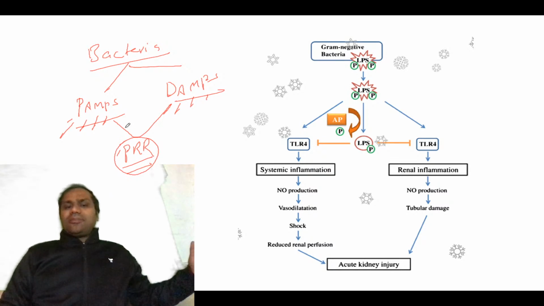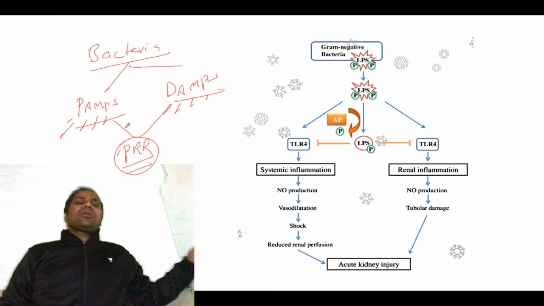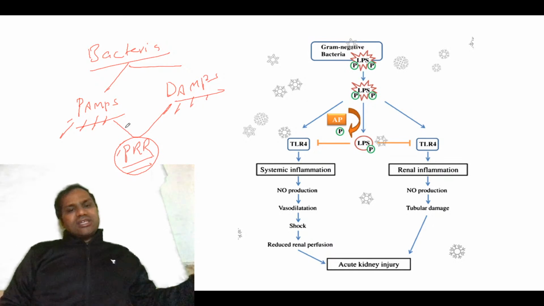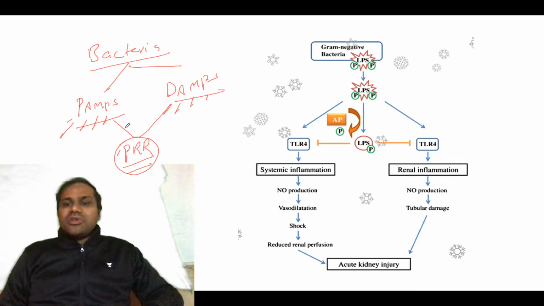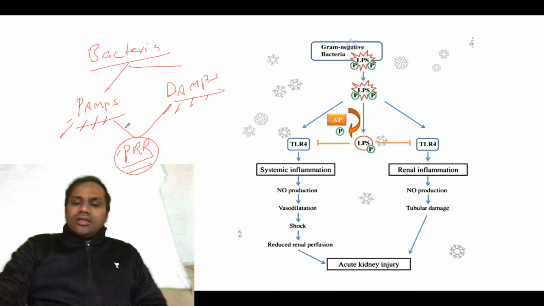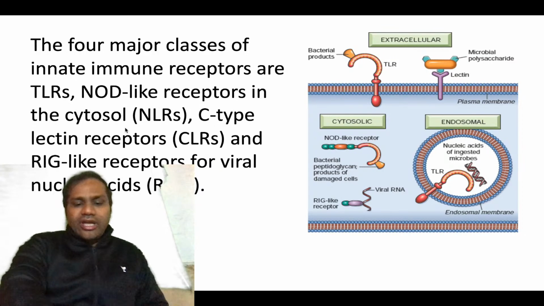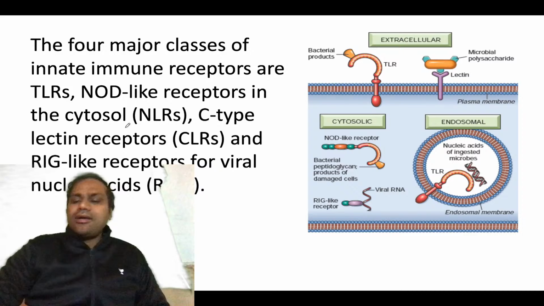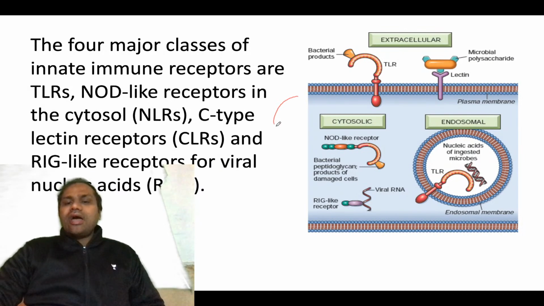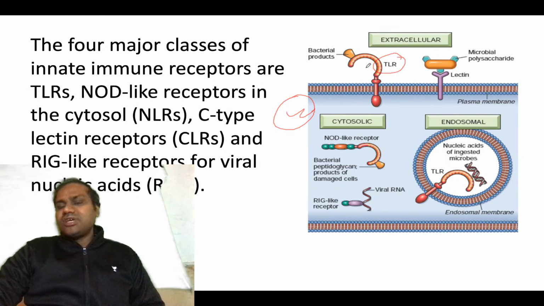Pathogen recognizing receptors are nothing but different receptors found either on the membrane or intracytoplasmic. This is from chapter 2, the inflammation chapter, and I am trying to help you recall it. Go back and see that there are toll-like receptors in the membrane.